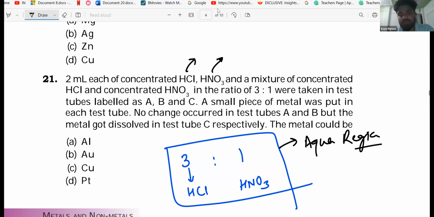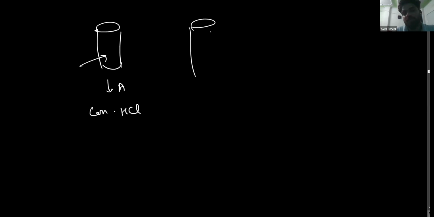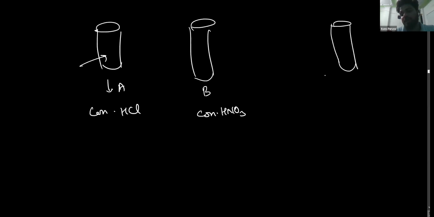Mainly gold. So 2 ml of HCl and HNO3 are added in test tubes, taken in concentrated form. Let me explain here. Test tube A has concentrated HCl, test tube B has concentrated HNO3, and test tube C has HCl and HNO3 in ratio 3:1, which means it has aqua regia.